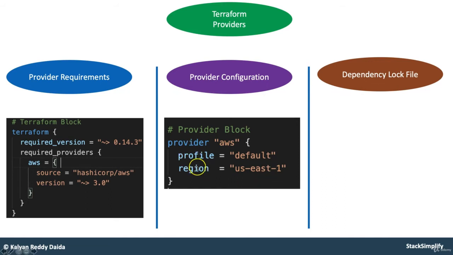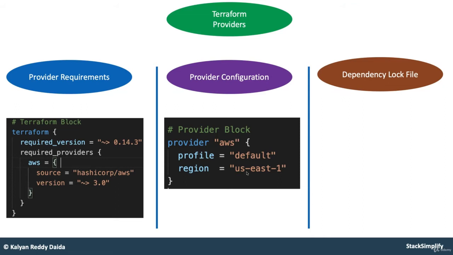In addition to that, you also define here profile equal to default, which means this provider will use the AWS credentials from your local AWS CLI default profile. Or you can give the access key and secret related parameters also in the provider block with static information, so that this provider will communicate with the AWS APIs in this respective region to provision the infrastructure, whatever you are doing with Terraform.